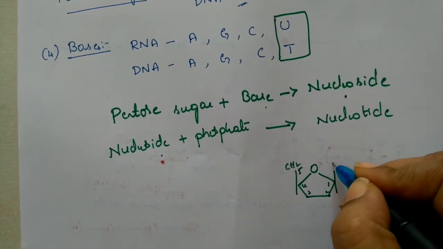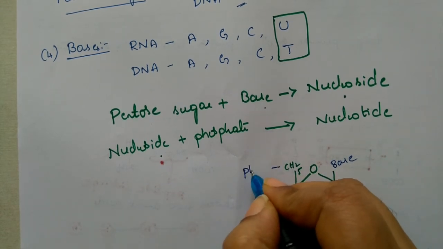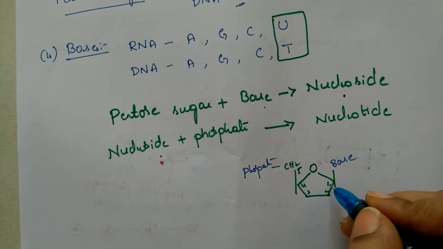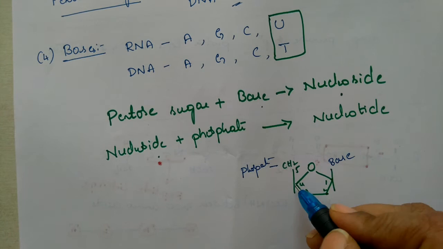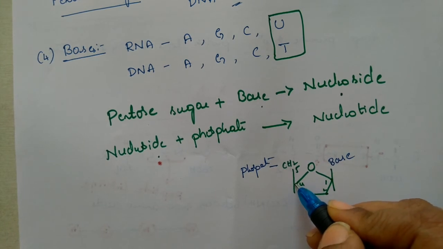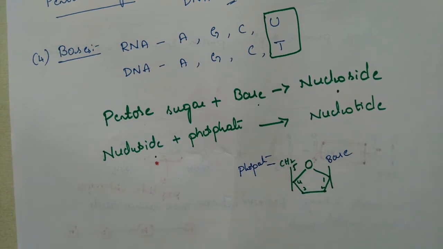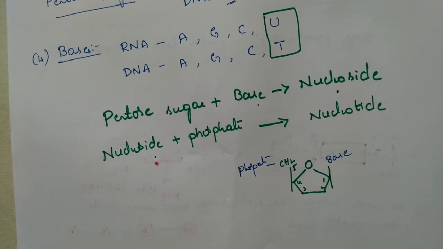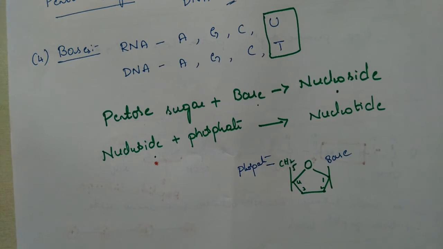To the first carbon we have the base attached, and to the 5th carbon the phosphate group is attached. So if the base is attached to the first carbon of the sugar, it is a nucleoside. If a phosphate is attached to the 5th carbon of the sugar, it is a nucleotide. So this is about RNA and DNA. A few questions are there, so we'll discuss according to the question paper pattern.